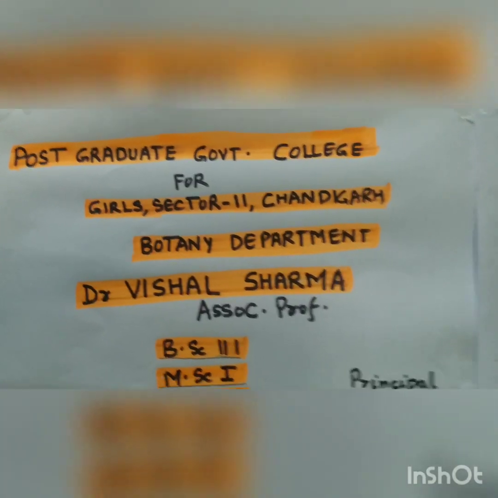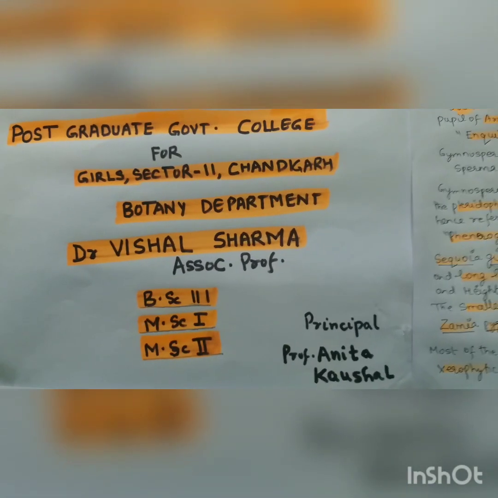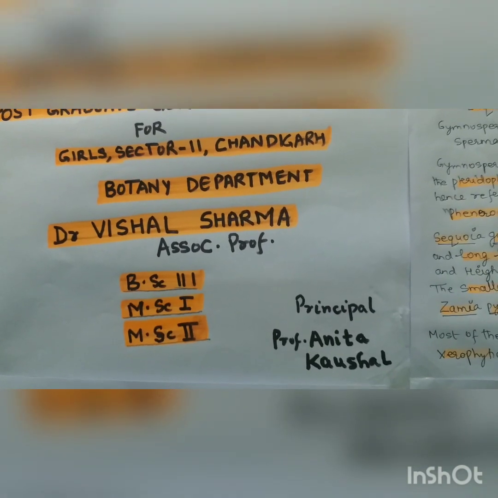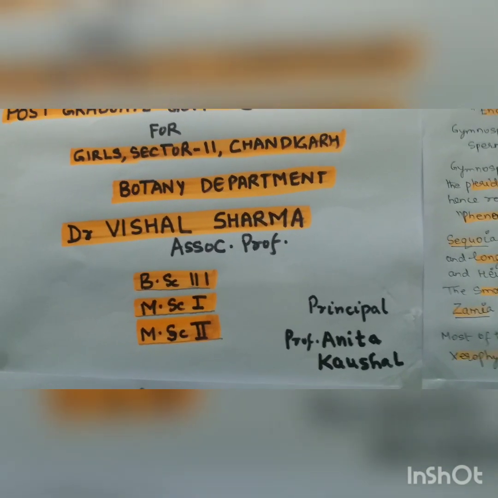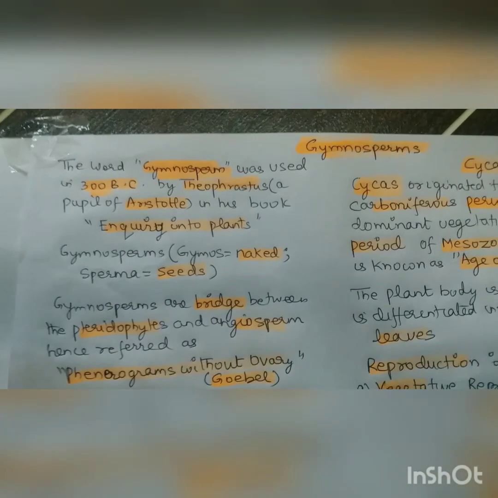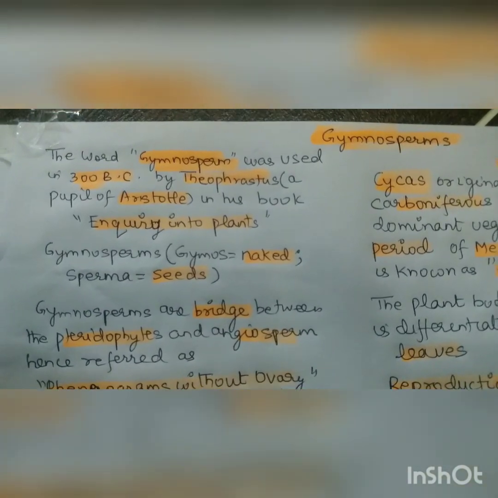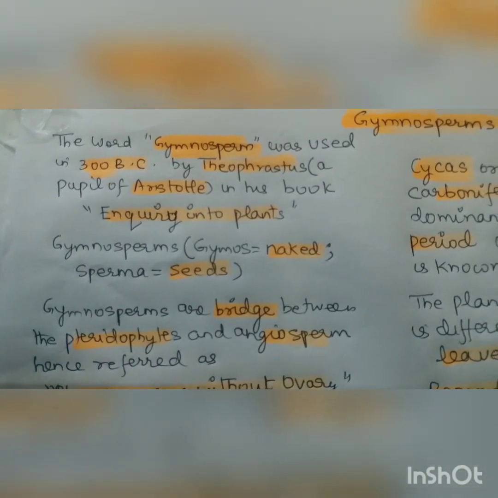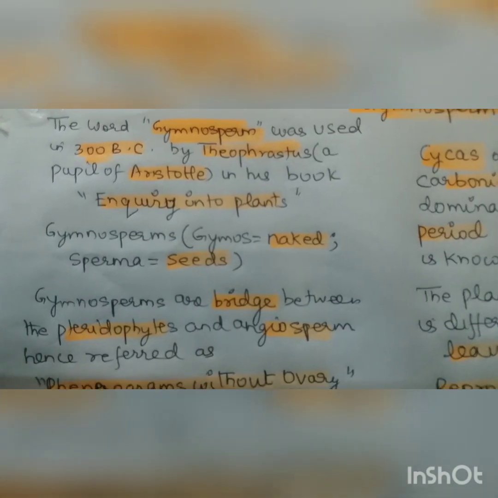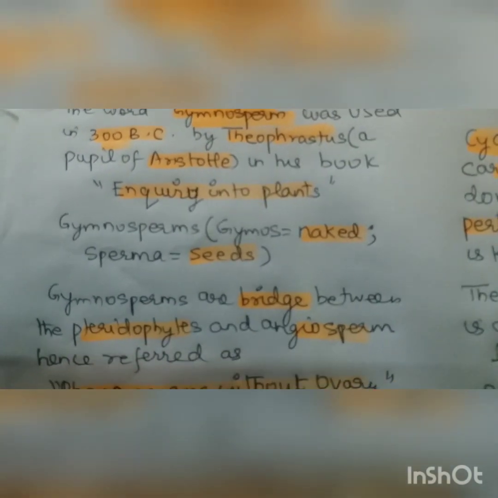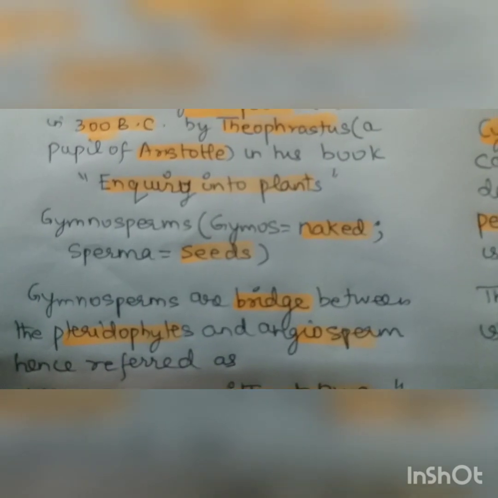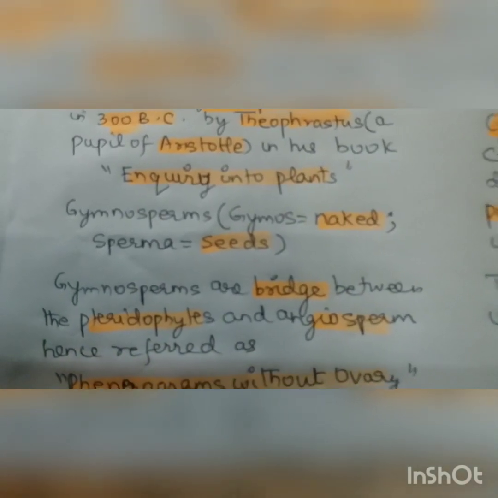Good morning, everybody. I welcome you all back. And today we are dealing with the gymnosperms. Gymnosperm is the word which was used in 300 BC by Theophrastus, a pupil of Aristotle, in his book Inquiry into Plants. Gymnosperm is made up of two words, gymnos means naked and sperma means seeds.